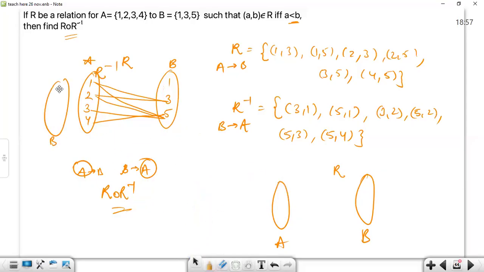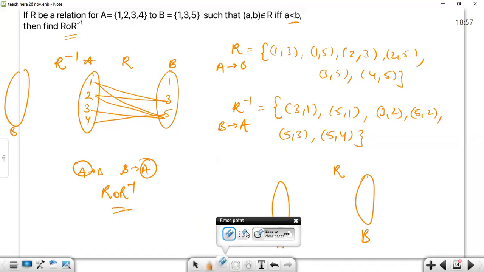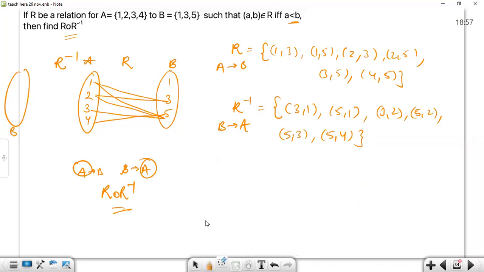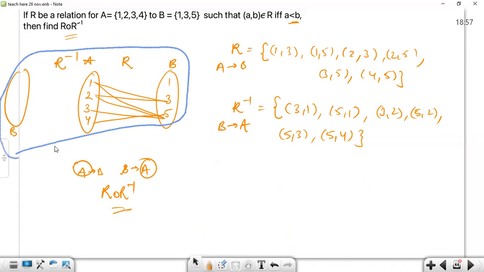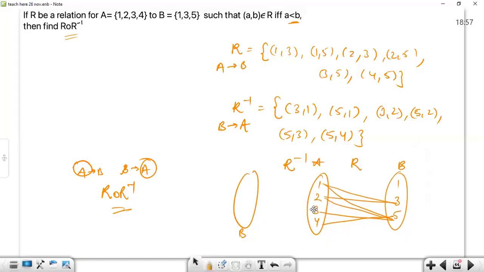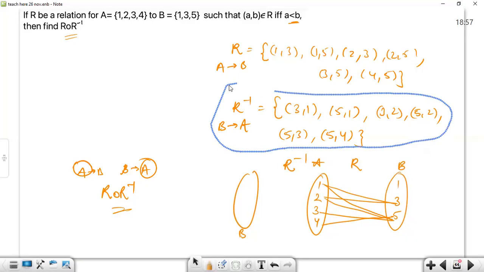Okay, let's bring it here. Any doubt, anyone? Any doubt? Are you with me? Is everything clear till now? Yes, sir.